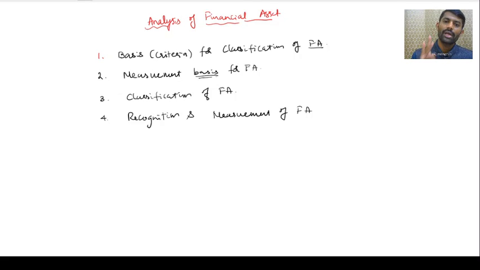Second, if you are classifying the financial asset, how are you going to measure it? For that, how many measurement bases are there? That we have to discuss. Third, what are the types of financial assets? Then, based on the criteria for classification and the measurement base, we have to see how initial recognition has to be done. Got it?